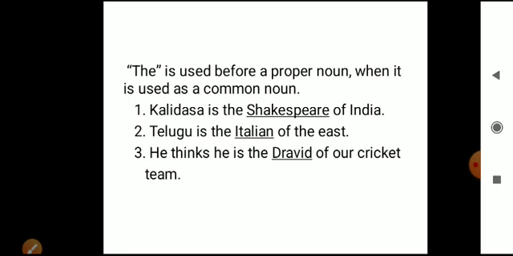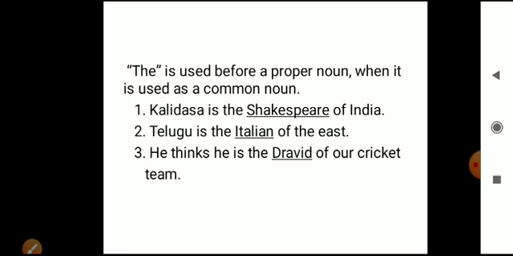Telugu is the Italian of the East. Italian is a proper noun, but it is used as a common noun here, so "the" is used. He thinks he is the Dravid of our cricket team. Dravid is also a proper noun, as you all know, but here it is used as a common noun. So "the" is used before that noun. He thinks he is the Dravid of our cricket team. Understood, beta? Did you understand?